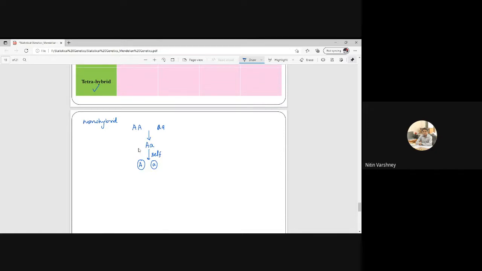Then on selfing, so what will be the result? Capital A, small a, capital A, small a. That will be capital A capital A, capital A small a, capital A small a, small a small a. So we will get capital A capital A, capital A small a, and small a small a.